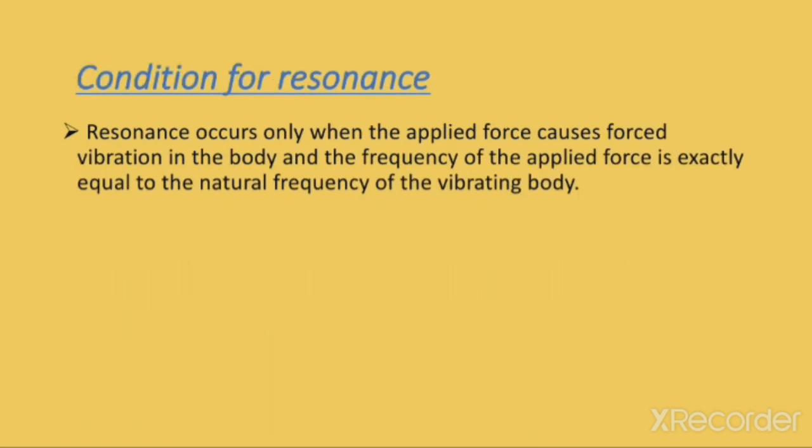This is an important question: the condition for resonance. Resonance occurs only when the applied force causes forced vibration in the body, and the frequency of the applied force is exactly equal to the natural frequency of the vibrating body. These two points are very important. Just keep them in mind, then this whole topic will become clear to you.